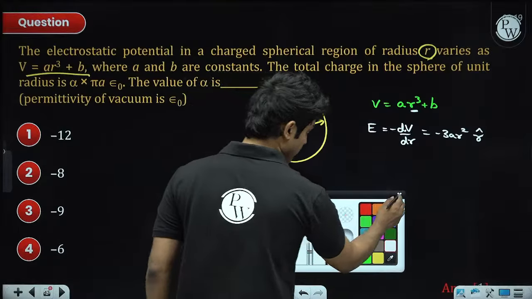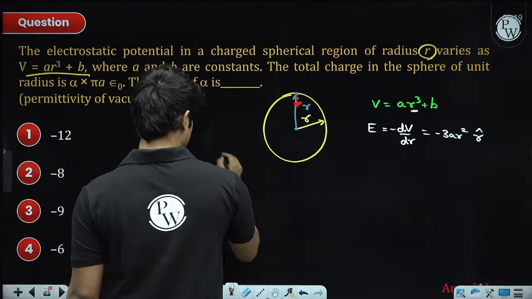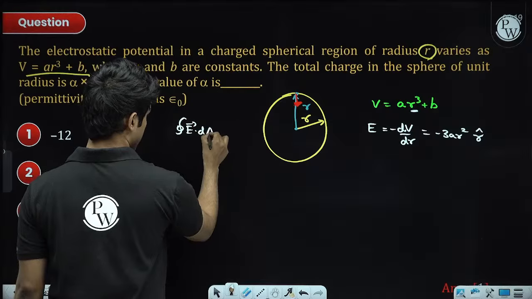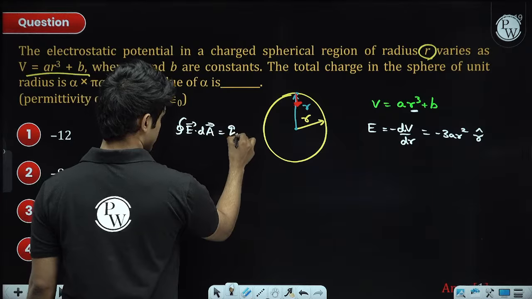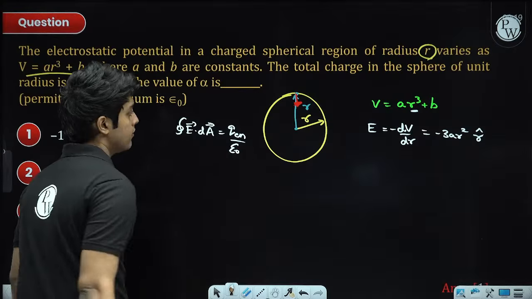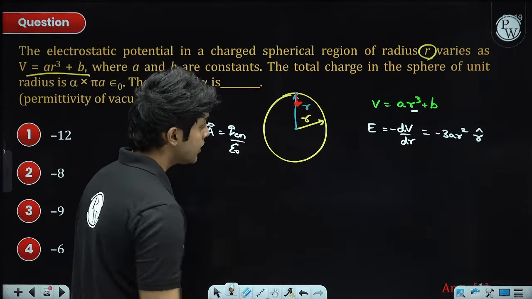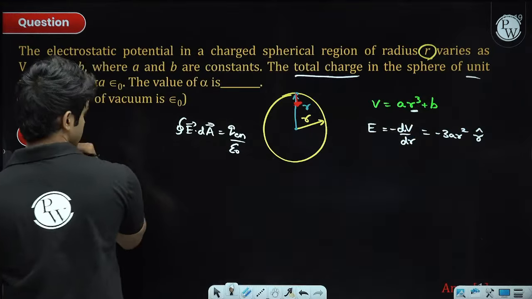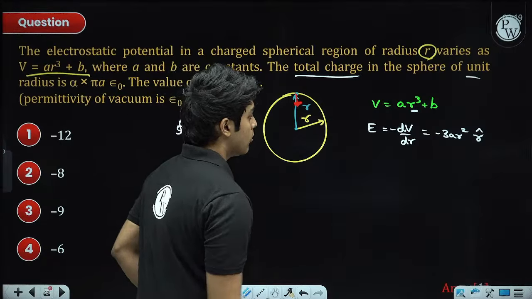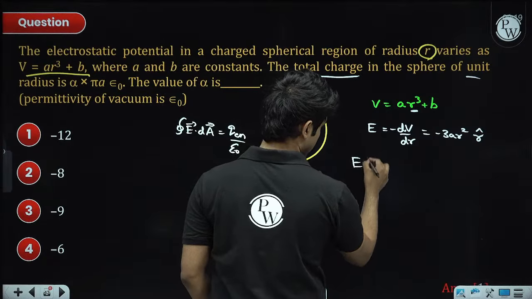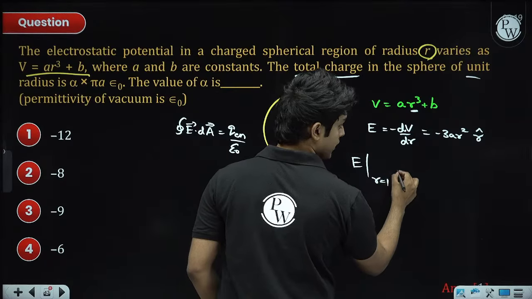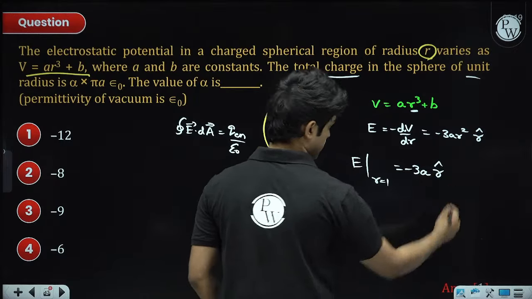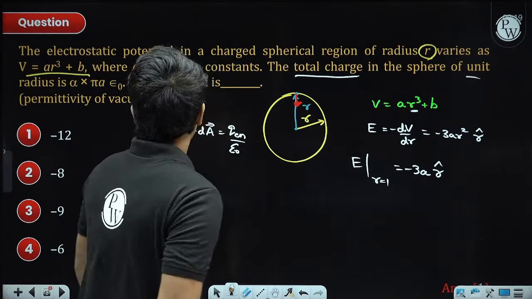So using Gauss law, we can say the net electric flux equals the enclosed charge divided by epsilon naught. You can use Gauss law in this spherical surface. They want the total charge in a unit sphere, which is r equals 1. So the electric field for a sphere whose radius is 1 is minus 3a, right, r cap.